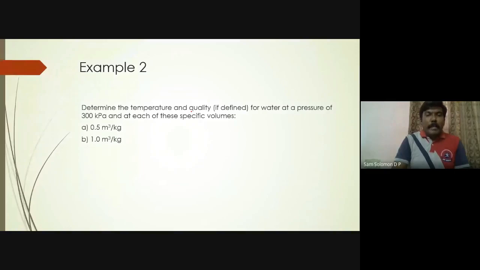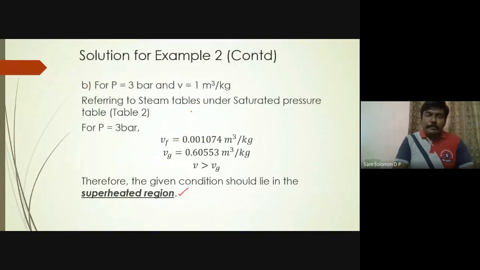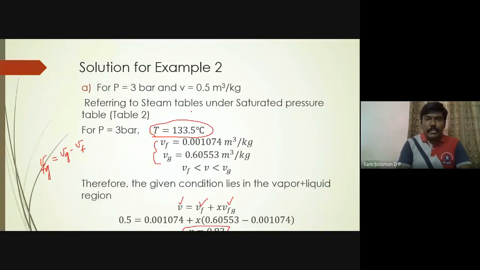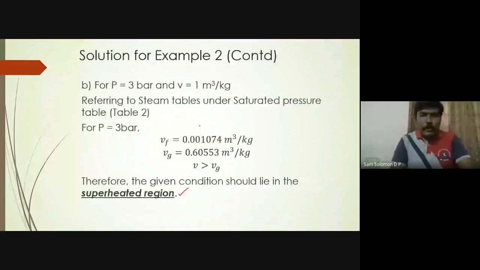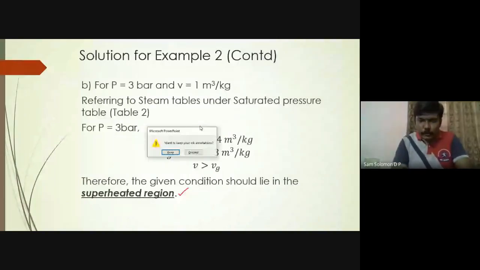But we need to estimate the temperature. If it is in the superheated region, then you can't say that the temperature is 133.5. If you remember, we referred to the steam tables for P equal to 3 bar, the second column, which was the temperature, and from that we wrote 133.5. That is for saturated steam. Now, the steam is not saturated, it is superheated, so I have to refer to the superheated steam tables. Okay, so I'll move on to the steam tables now.